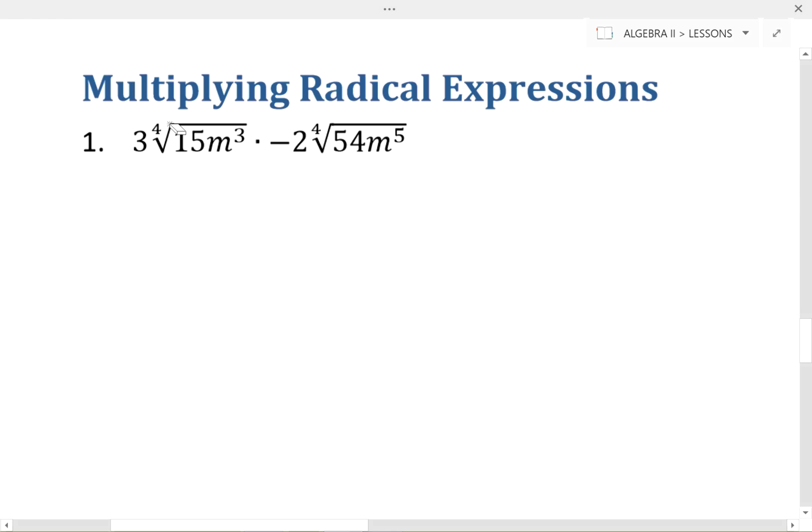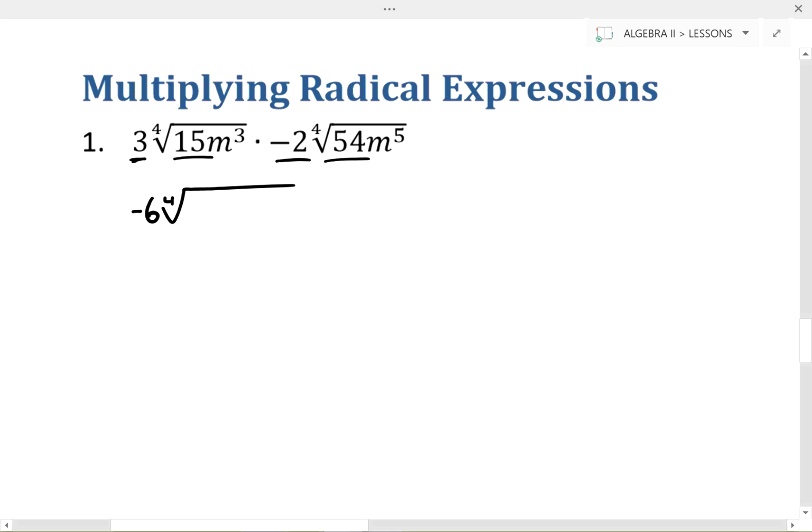But what we're going to do is, since these two are multiplied together and all the operations in here are multiplication, I'm first going to take the coefficients out front, the 3 and the negative 2, and multiply those together to get me negative 6. And then I have the fourth root of, then I'm going to multiply the numbers together underneath the root.